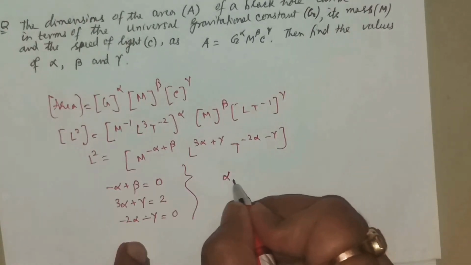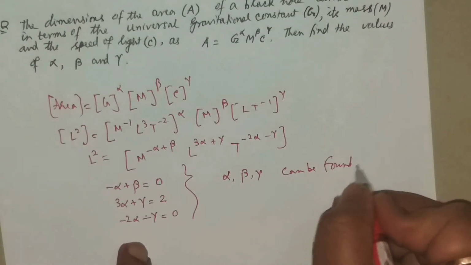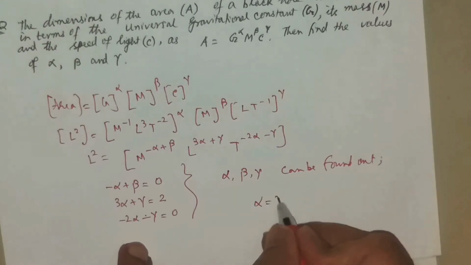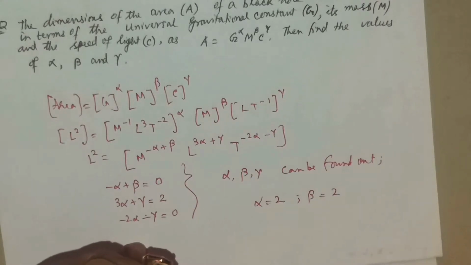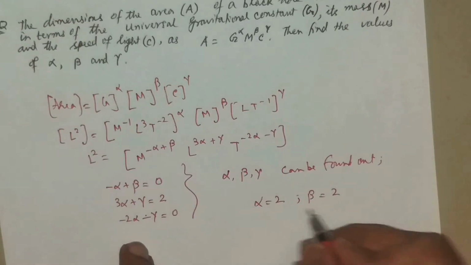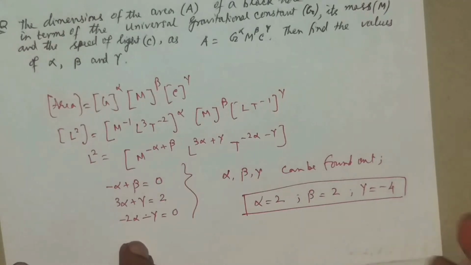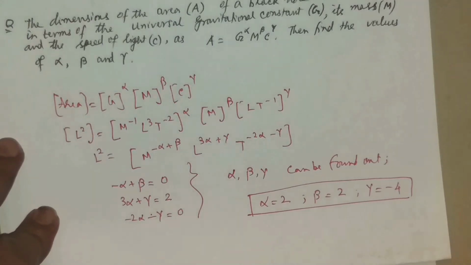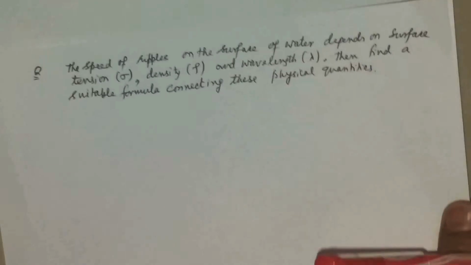So from there alpha, beta and gamma can be found out. You are advised to find out. You will get alpha is equal to 2, beta is equal to 2 and gamma is equal to minus 4. I may be wrong, I advise you to check it for your own satisfaction and find out the values of alpha, beta and gamma. Just check this question again.